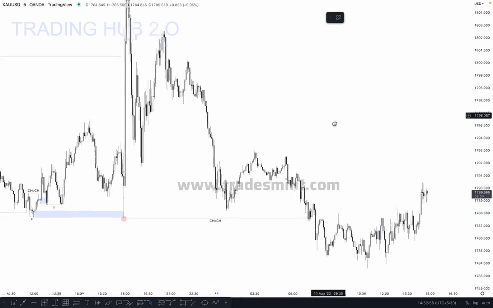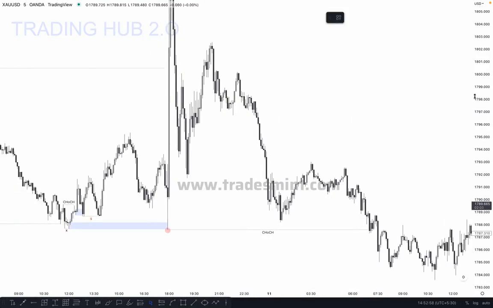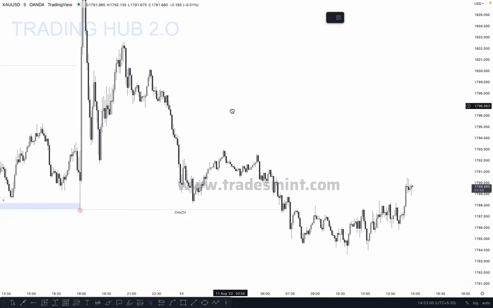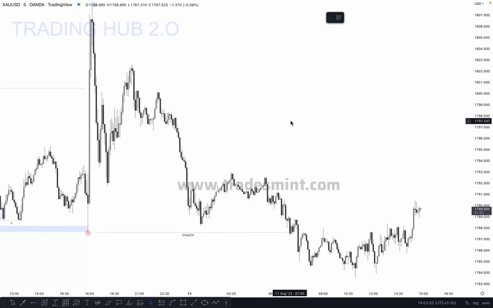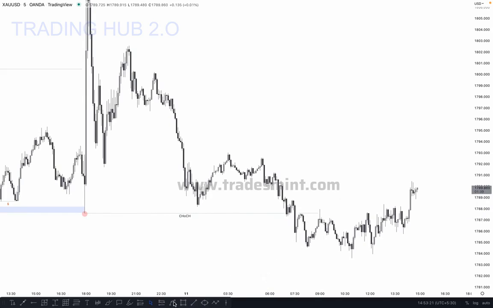All right, so now you can see at this point, this is a very interesting thing which I mentioned in the beginning. At this break of structure, where is our inducement? A lot of people get confused at this time, because some people mark this as an inducement, which is absolutely correct. And then what happened here, market took out the inducement, and some people mark this as our lower low and lower high, break the structure, sweep this low. No, actually this is our internal inducement.